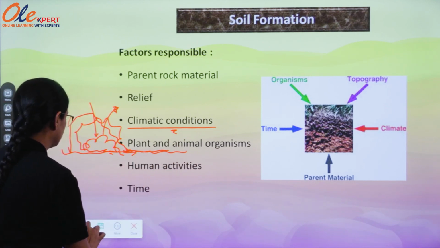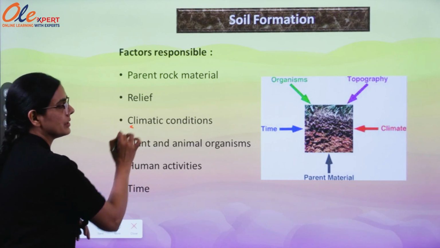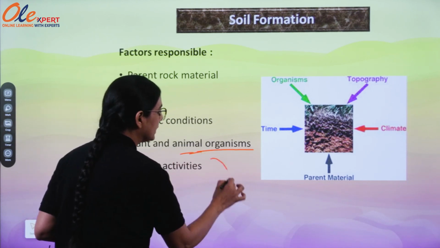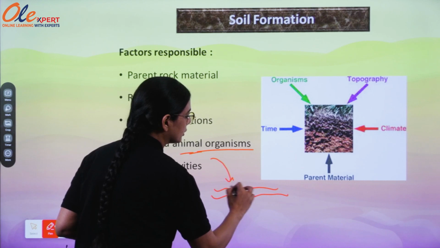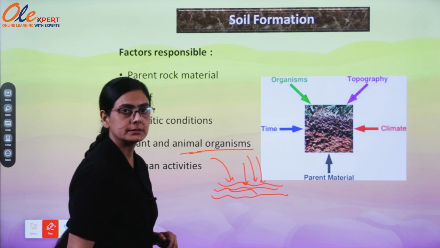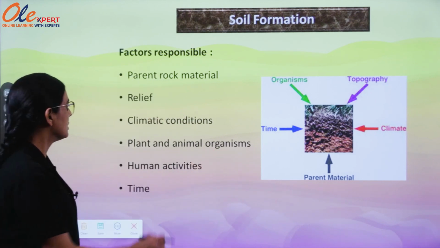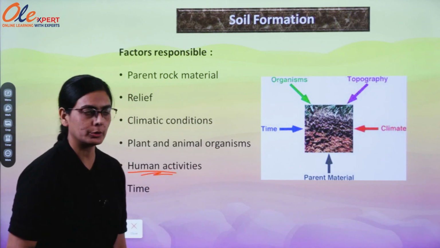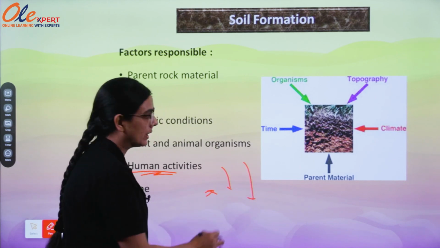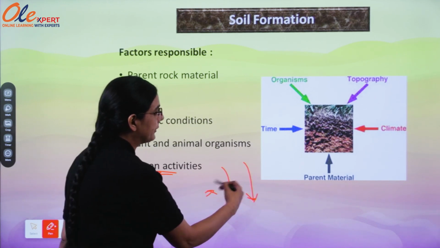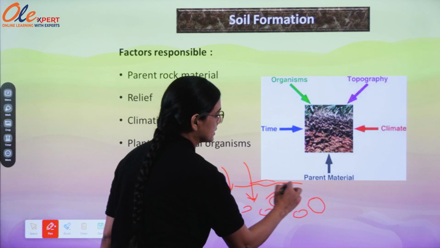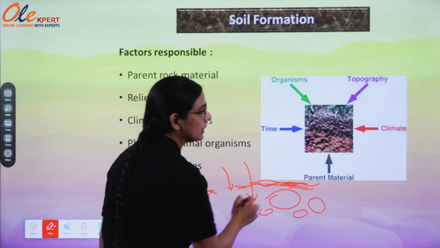Okay, depending upon the climatic condition also. Now, plants and animal organisms, if they are added in this layer of soil, that means it will be fertile, otherwise it will not be too fertile. Are you getting? We are also involved in soil formation, as through mining and quarrying we are creating or fragmenting rock pieces. The layer of the soil depends upon this also.